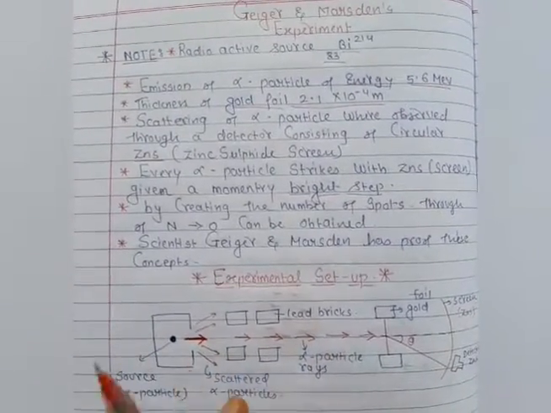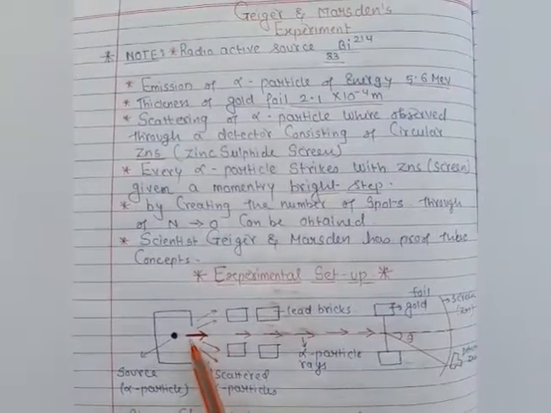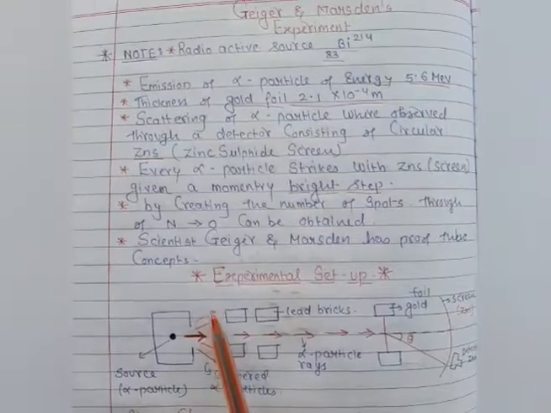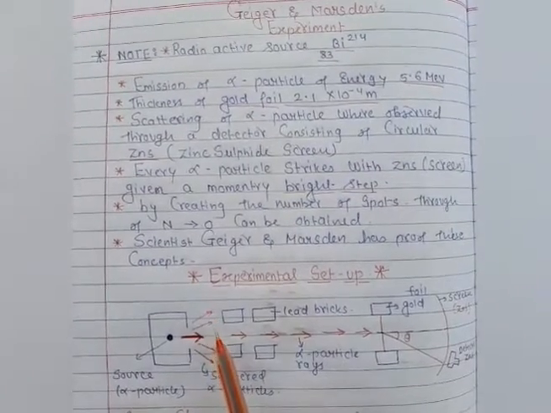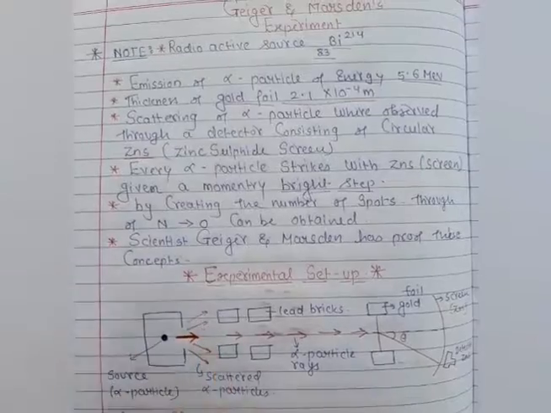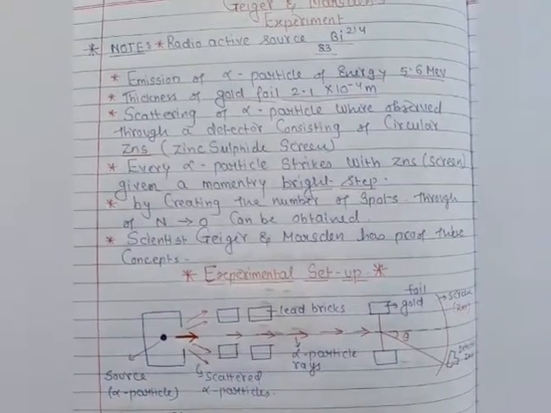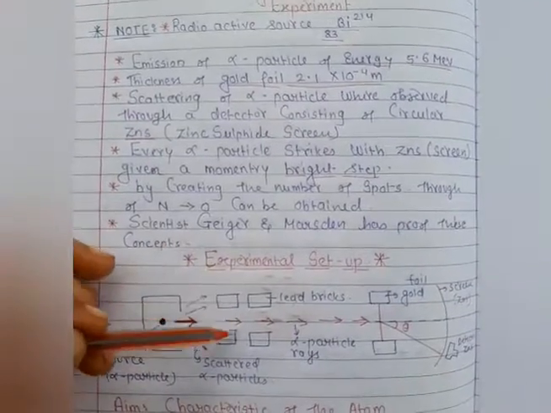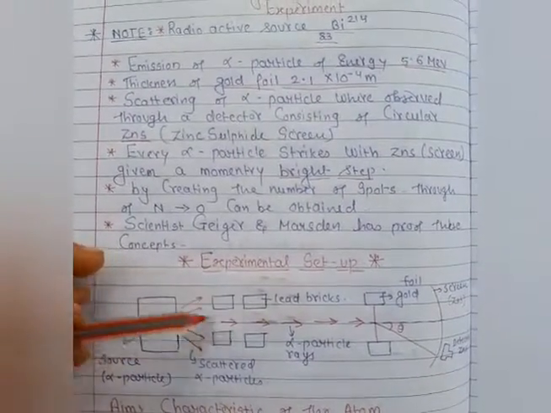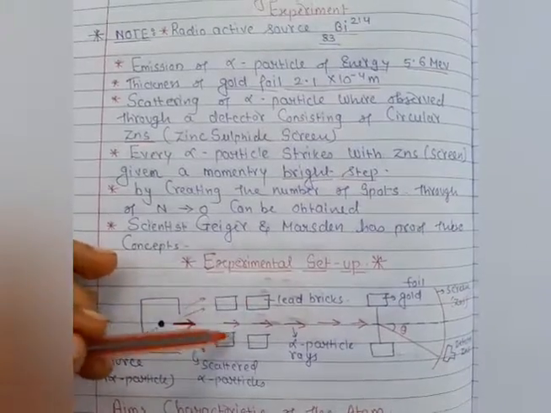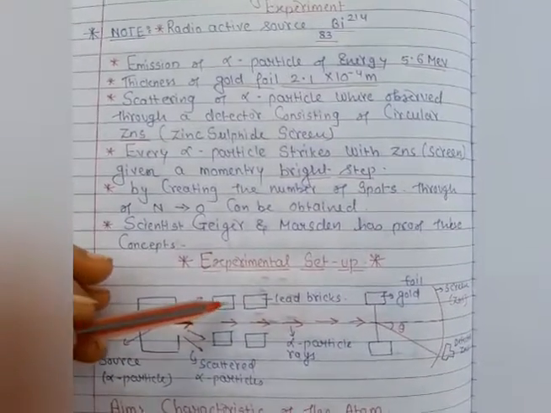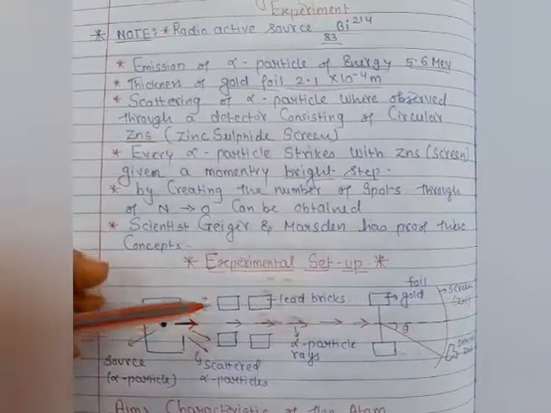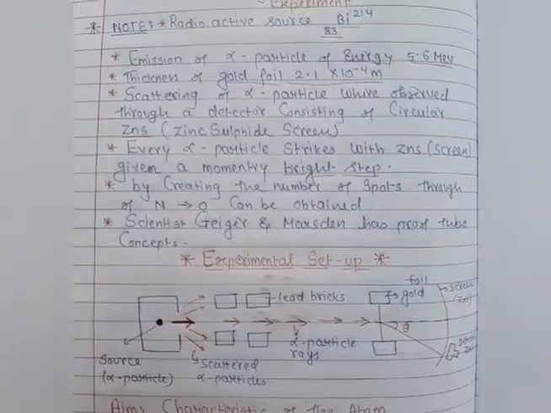Let us see the very important thing here, because as you know very well, when this alpha particle comes out from this container, it is scattered in all directions, like light, in x, y and z. So here we consider this alpha particle scattered in all directions, and here the lead bricks are present. As you know very well, the work of these lead bricks is to make all the scattered alpha particles move in a uniform direction.